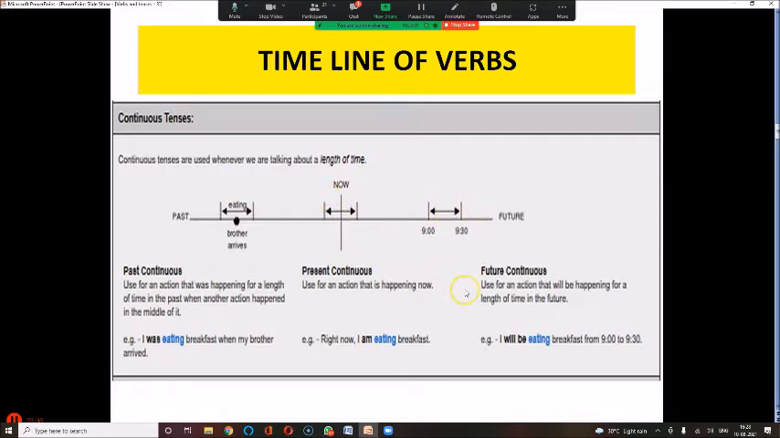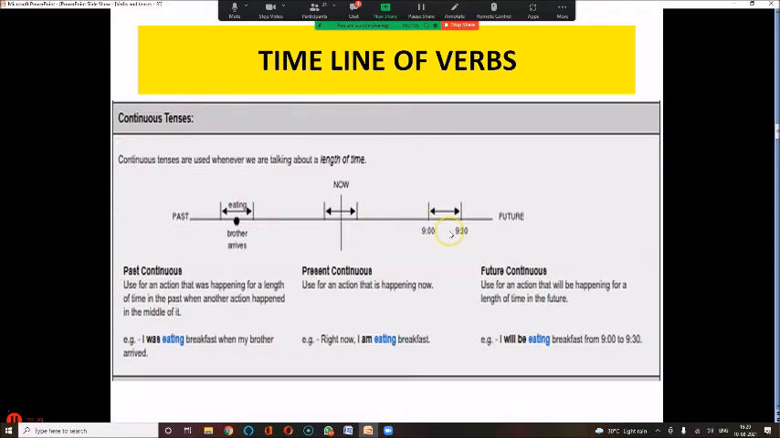Now, present continuous is right now I am eating breakfast. So, this action is going on. Now, in the past, I was eating breakfast when my brother arrived. When my brother arrived is showing me that the time was past. I was eating breakfast. At that time when he arrived in the past, I was continuing this action.